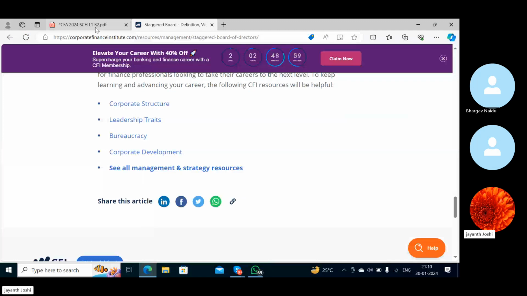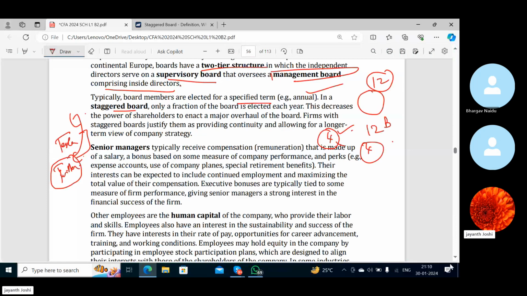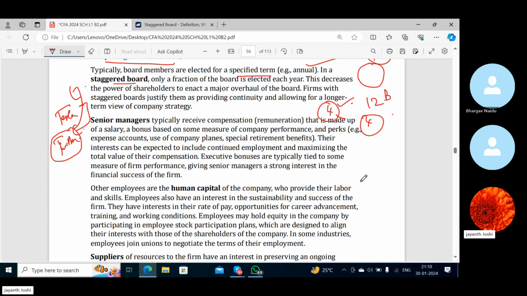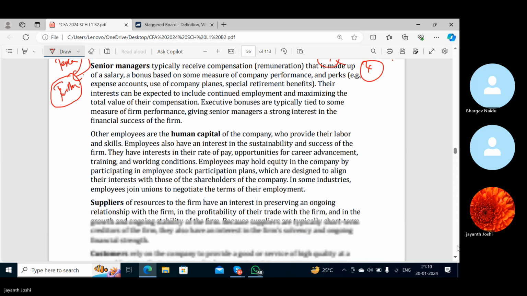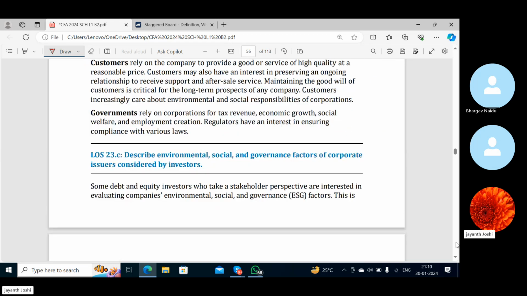Yeah. Okay, so that is about the staggered board. I'm sending you the link. You go through that link today. Now, we have certain more topics.